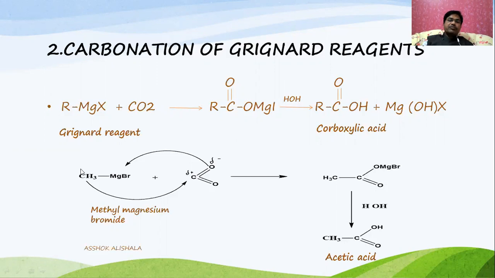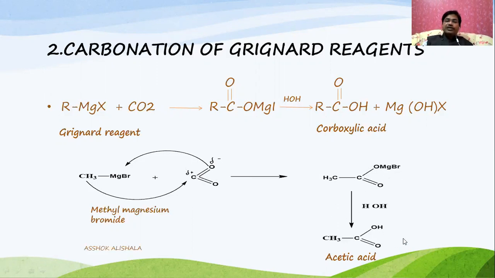There is a polarization of the bond between the magnesium and carbon, and the MgBr goes on the oxygen, and because the alkyl group is negatively charged, it goes to the carbon, so that we get an intermediate. One of the pi bonds between the carbon and oxygen is broken, and we get two single bonds, and the methyl group adds to the carbon and MgBr adds to the oxygen. Why? Because MgBr is positively charged and oxygen is negatively charged, that's why OMgBr is formed. During the hydrolysis, what happens?